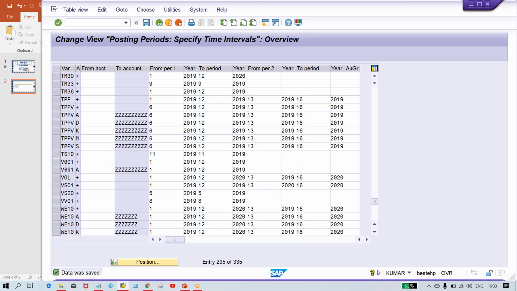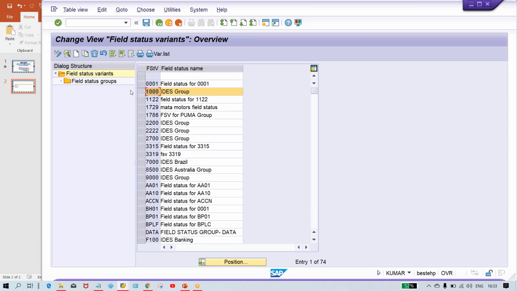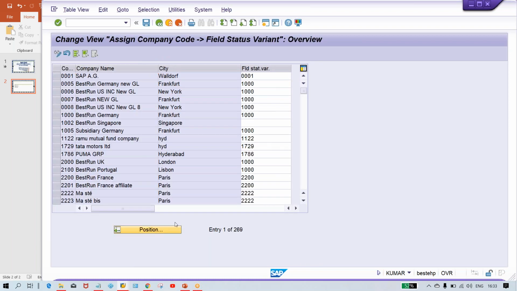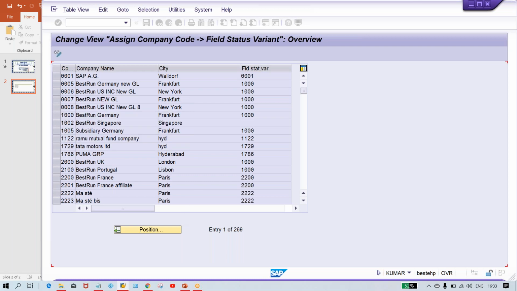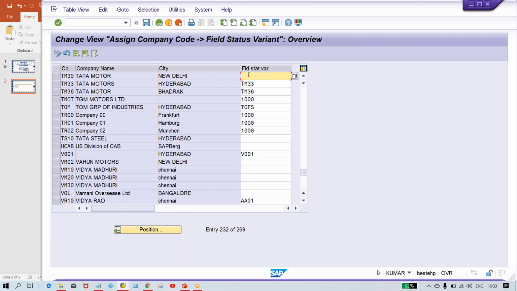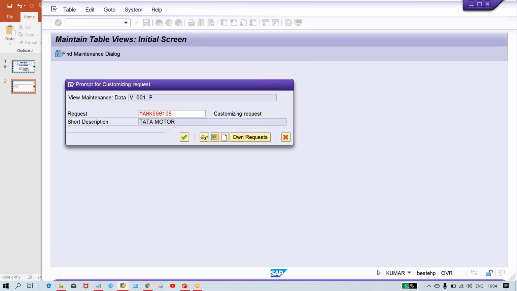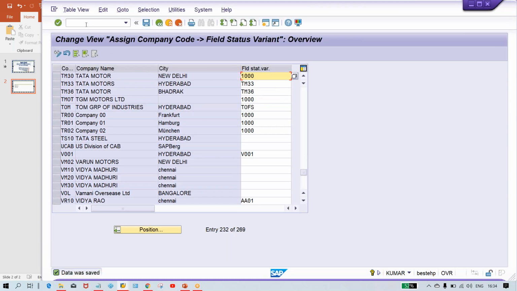So what is happening, guys? If you want to create your own, then you just copy 1000 and you can set up, or else you can do one thing, guys, /n OBC5 and directly we can assign the standard itself. Click on position TM30 and here assign this field status variant 1000 and save it. So this is how also now. So what we have done, basic settings, right?